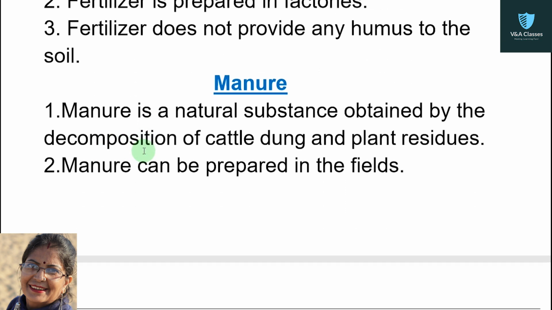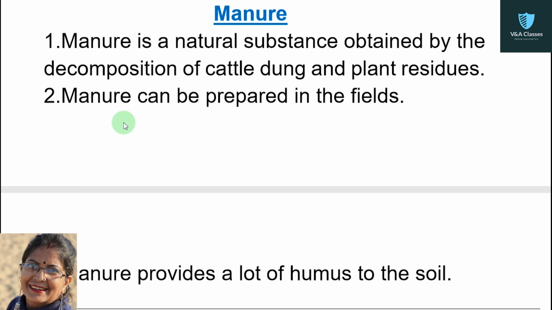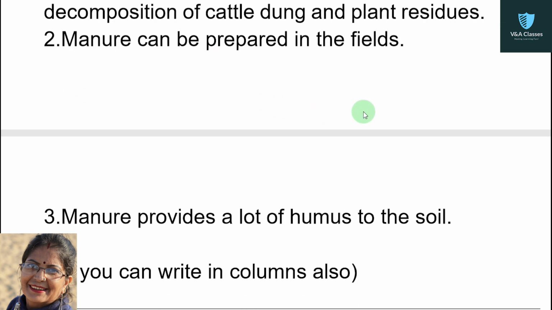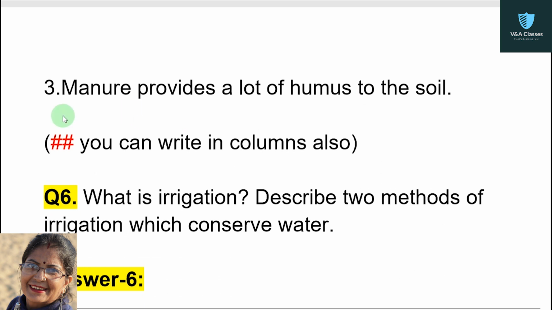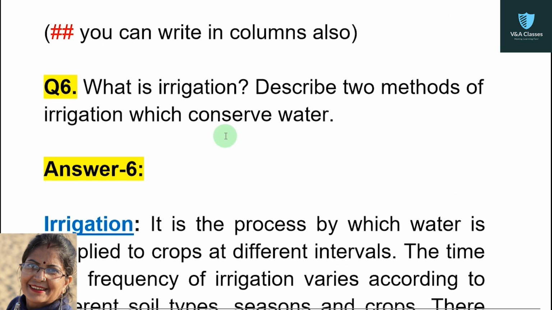Now, manure. First point for manure. Manure is a natural substance obtained by the decomposition of cattle dung and plant residues. Second point for manure. Manure can be prepared in the fields. Third point for manure. Manure provides a lot of humus to the soil. You can write in columns also.